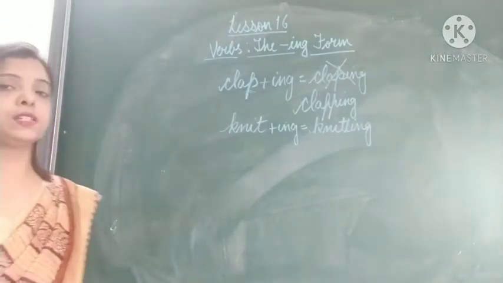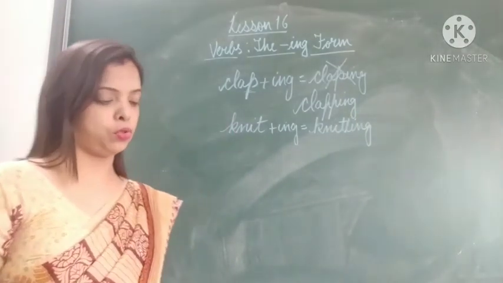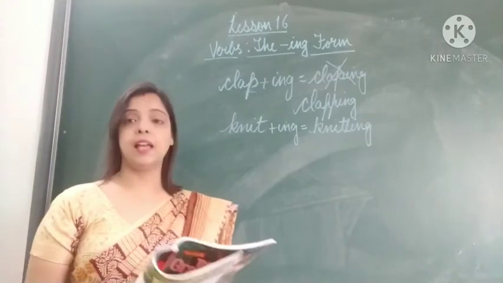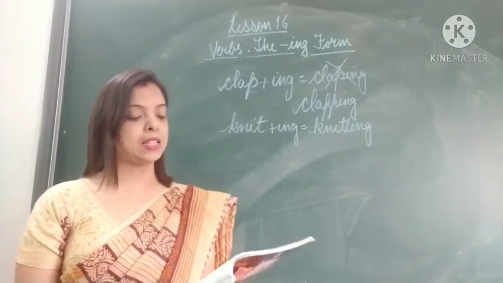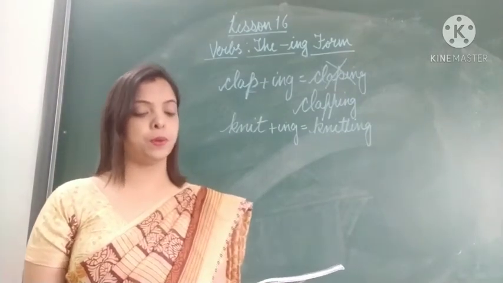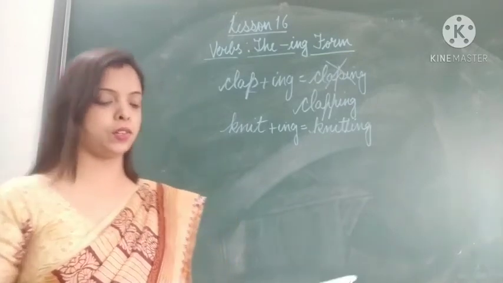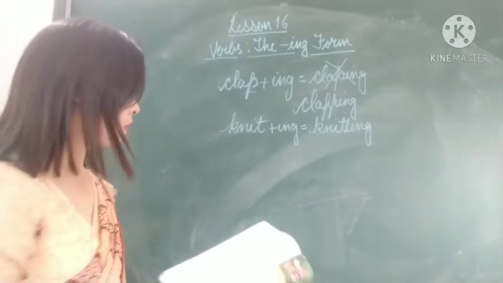Okay. So let's do the exercise part also, children. Exercise C. Add ing to the following verbs. Remember to double the last letter. Okay, let's do it.